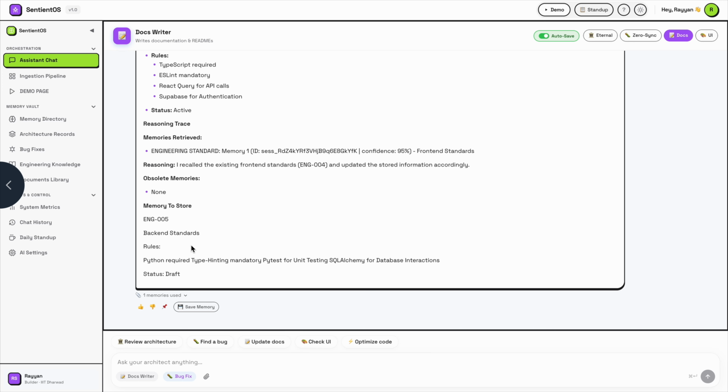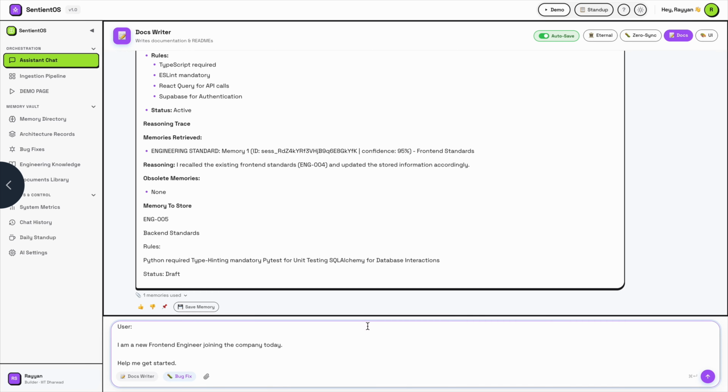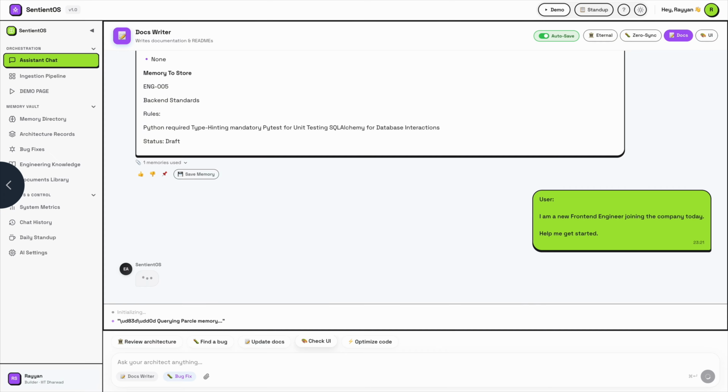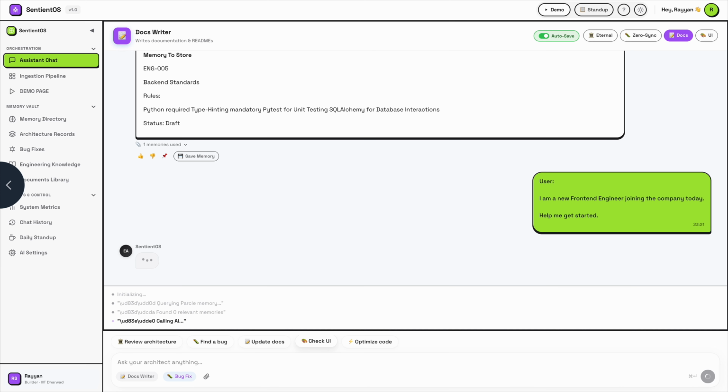Now we'll ask a question for this. Based on this, we ask a question like, I am a new front end engineer joining the company today, help me get started. We have asked it a question to summarize the things we have to start with as a fresher. So let's see what it gives based on the previous things which we have provided.